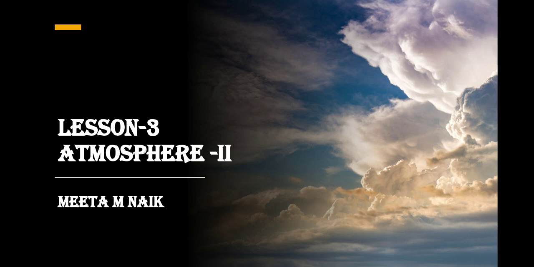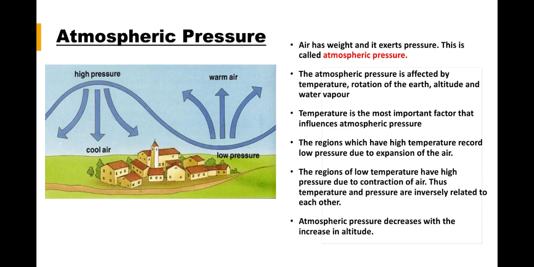Last class we studied the temperature and the different temperature zones. Now the second thing which affects the weather of a place is the atmospheric pressure. All of you know that air has weight and it exerts pressure. This is called atmospheric pressure. In science, you must have seen a balloon filled with air. If you press it, it compresses. So it has weight and it exerts pressure.